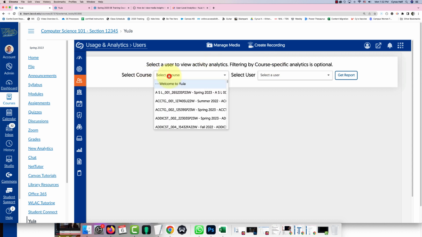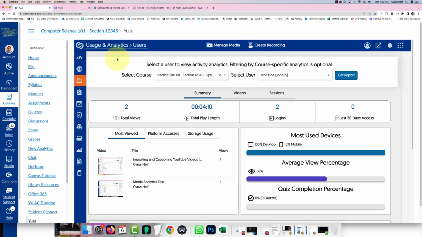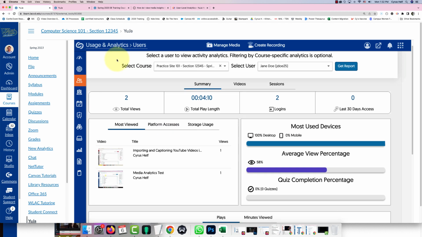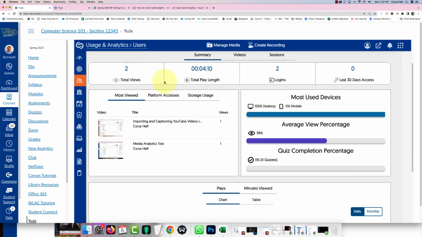You're going to select a course. And if you have a lot of courses, you can type the section number, which is a nice shortcut to find the course. And if you want, you can also select the user. I only have one student, Jane Doe. And then select Get Report. And the first page is a summary. And this is going to show you the videos and the total views, the total play length, and some other information here.